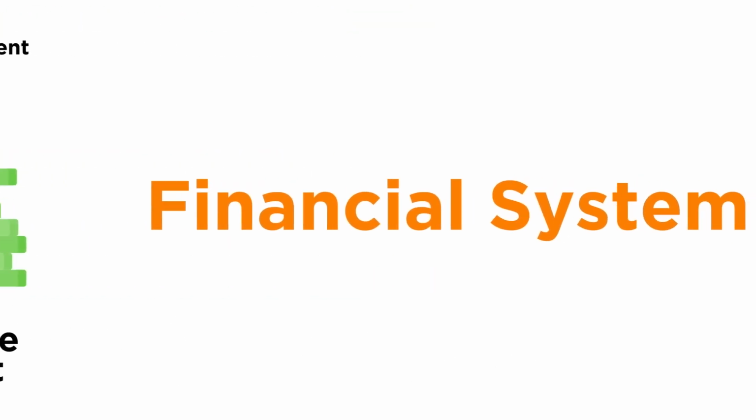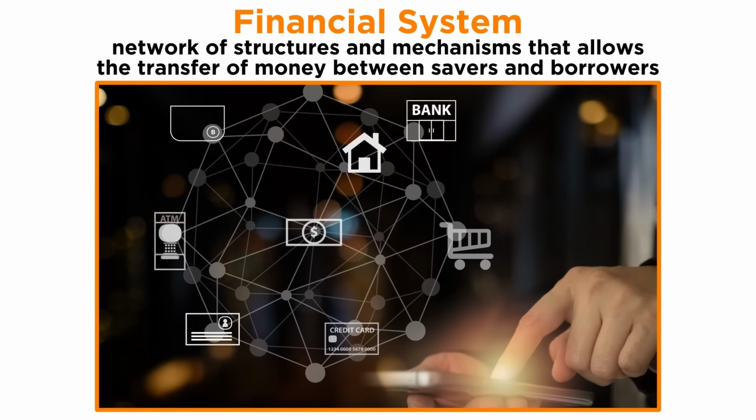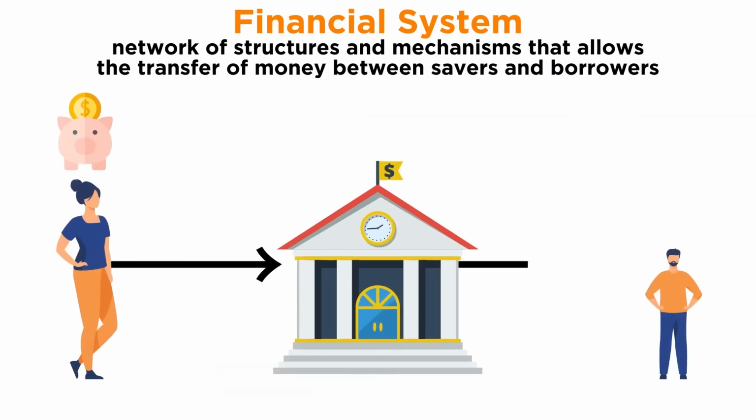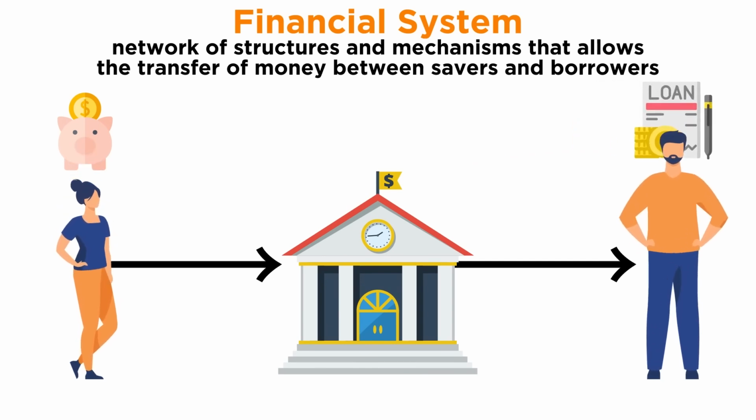In order for investment to take place, an economy first must have a financial system, which is the network of structures and mechanisms that allows the transfer of money between savers and borrowers. As we learned in the previous tutorial, when people save their money, they often are actually lending funds to others. Savers and borrowers may be linked